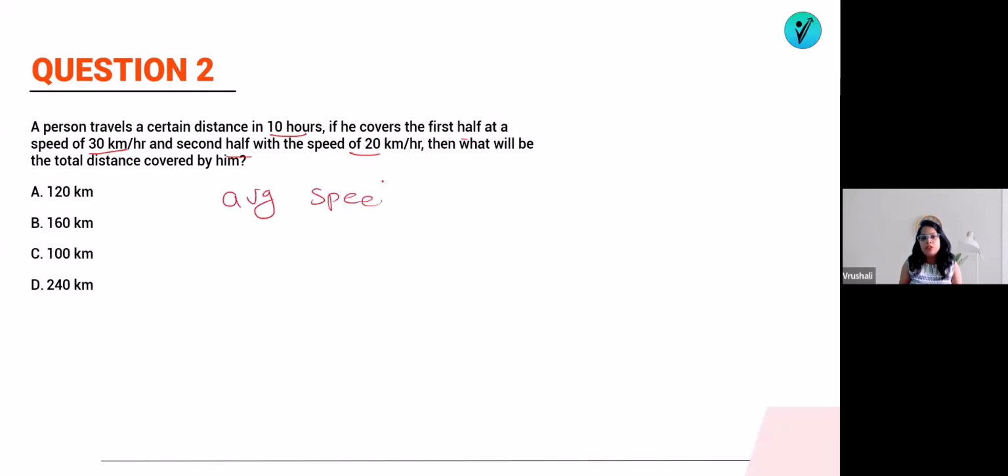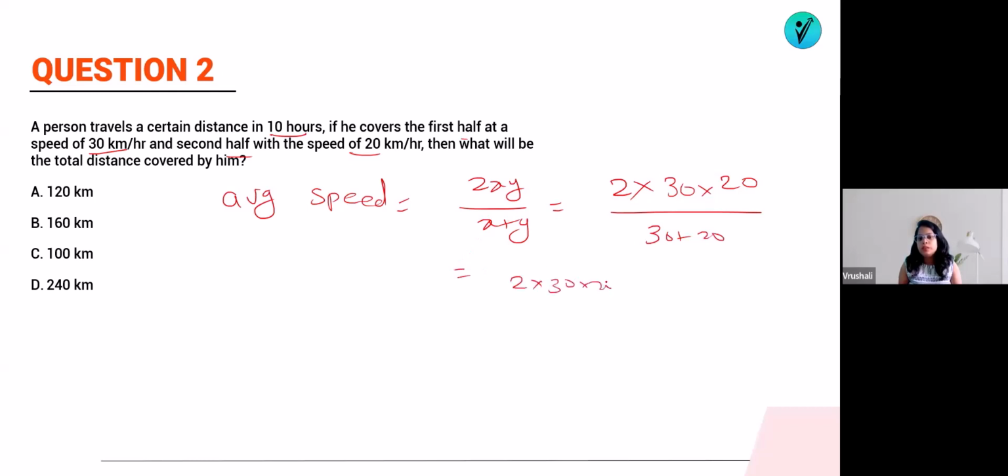Average speed is equal to 2xy upon x plus y, where x and y are the speeds. So 2 into x is 30 km per hour and y is 20 km per hour, divided by 30 plus 20. So what will it be? 2 into 30 into 20 divided by 50. So you can see 0, 0 cancelled, 5 ones are 5, 5 fours are 20.